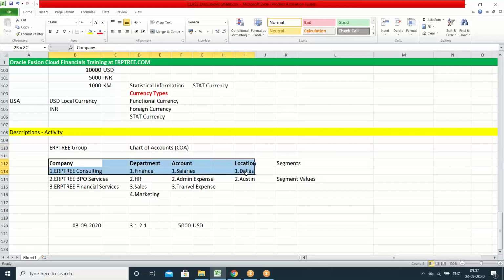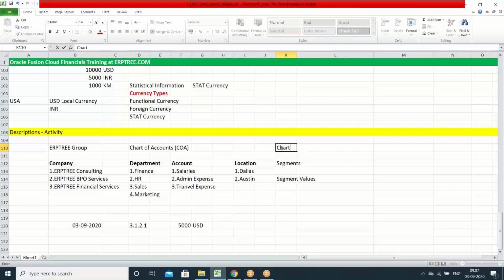So where can we create all these details, the segments and segment values? Within the chart of accounts. Okay, within the chart of accounts, we can create the segments and segment values. Let me explain a few more points. If you have any questions, we'll discuss. Okay, we have to create chart of accounts in the system. Within the chart of accounts, we have to create the segments and segment values. Okay, I'm taking the same points here. We have to create chart of accounts. Short name is COA.